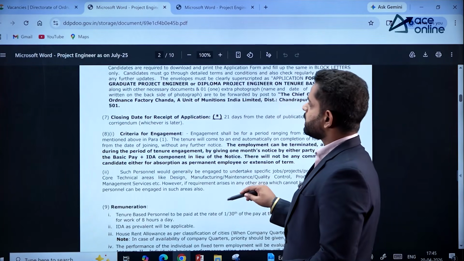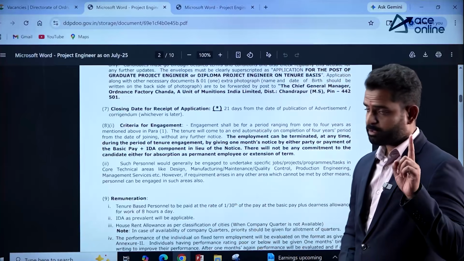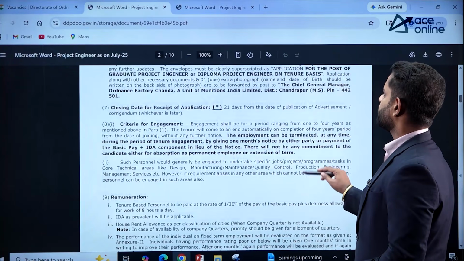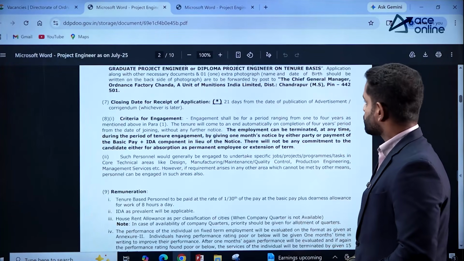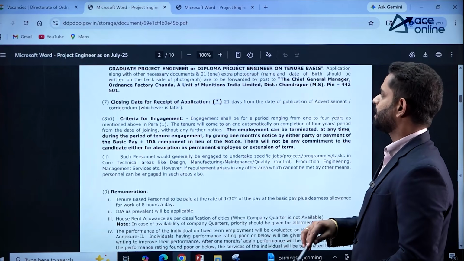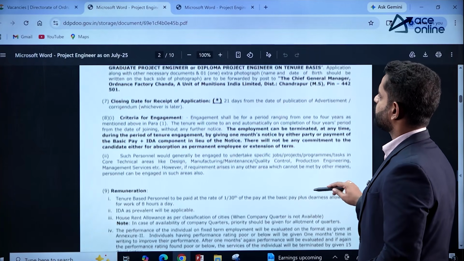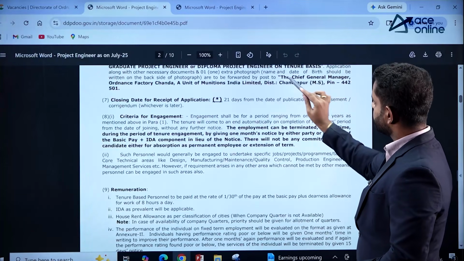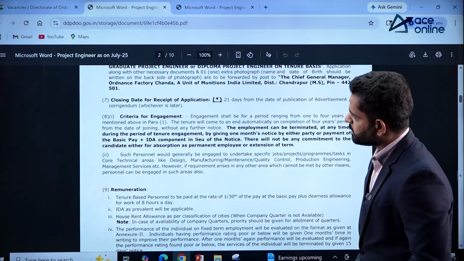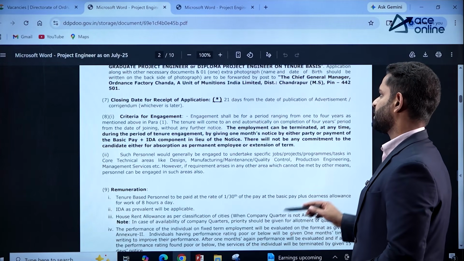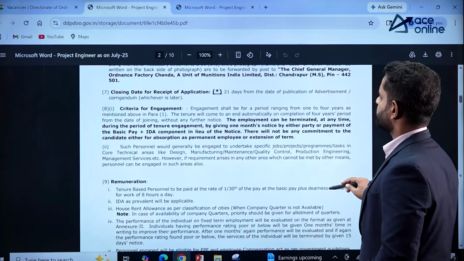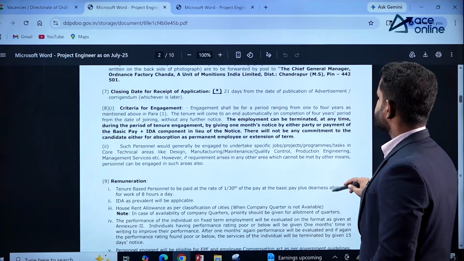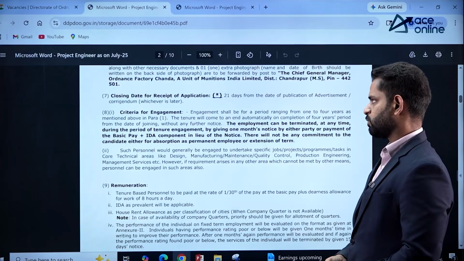Application along with other necessary documents and one extra photograph, with name and date of birth written on the back side of the photograph, are to be forwarded by post to the Chief General Manager, Ordnance Factory Chanda, a unit of Munition India Limited, District Chandrapur, MS, PIN 442501.